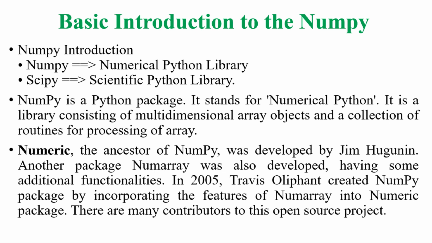Numeric, the ancestor of NumPy, was developed by Jim Hugunin, and the package Numarray was developed also, having some important additional functionalities. In 2005, Travis Oliphant created the NumPy package by incorporating the features of Numarray into Numeric. There are many contributions to this open source project.